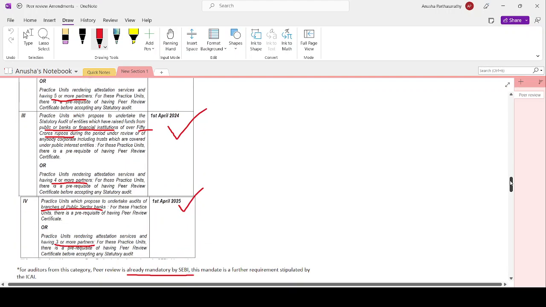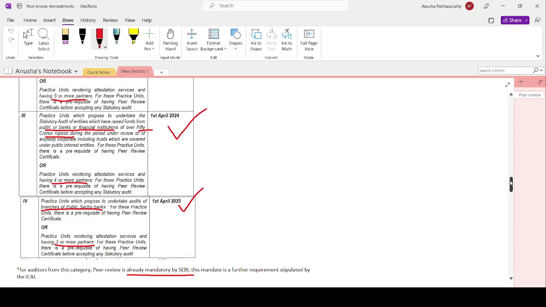Phase 3: practice units which propose to undertake statutory audit of entities which have raised funds from banks or public or financial institutions of over 50 crore rupees during the period under review, or of any corporate including trusts which are covered under public interest entities. For these practice units, there is a prerequisite of having a peer review certificate, or practice units rendering attestation services and having 4 or more partners, before accepting the statutory audit. Okay, mandatory from 1st April 2024.